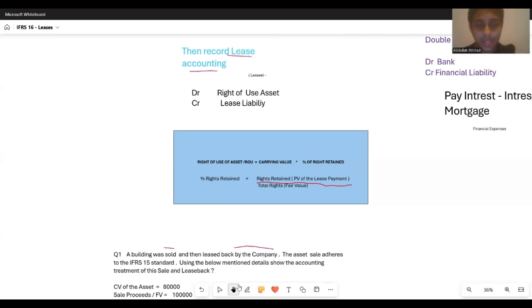Now you all might be thinking, how do I arrive at this certain figure? Because the examiner has already given us sufficient information. We know the carrying value of the asset. We don't know how to find out the percentage of rights retained, right?